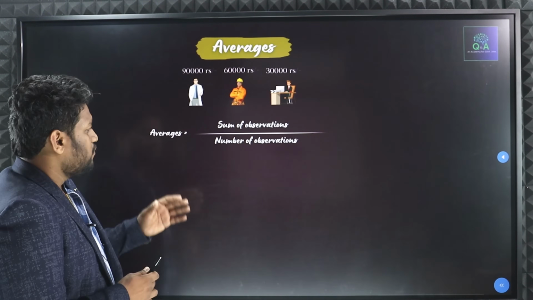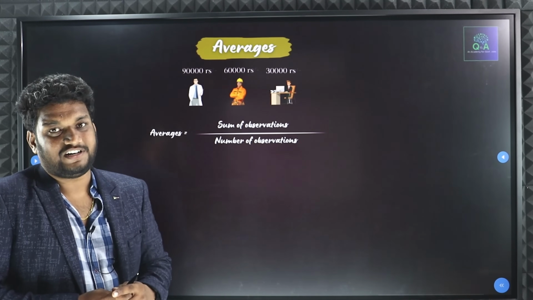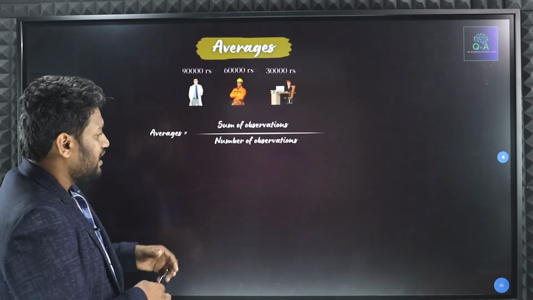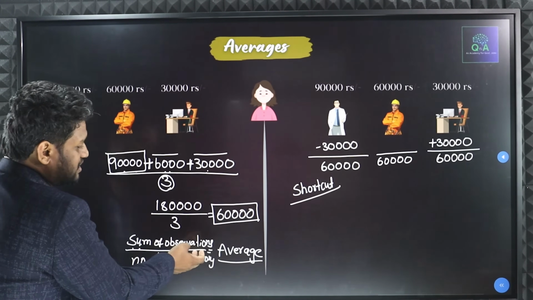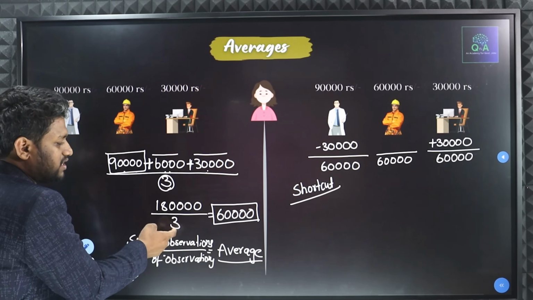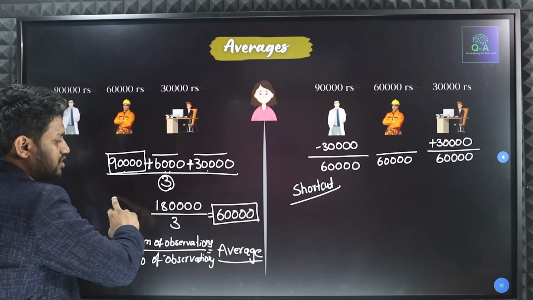Here you can see the formula for average. Average is nothing but sum of observations divided by number of observations. In our previous slide, we already solved the sum of observations: 1,80,000, and the number of observations is 3.